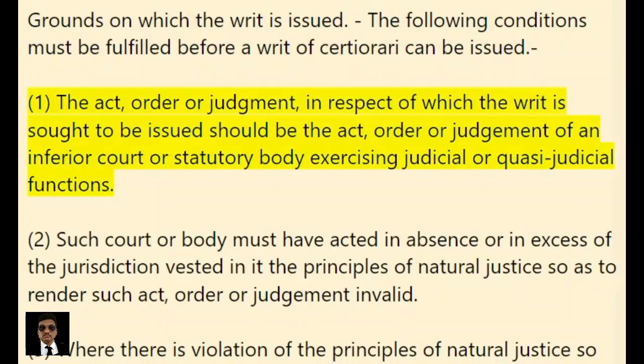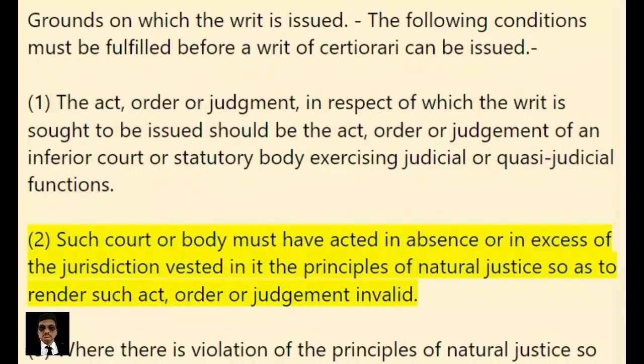1. The act, order or judgment in respect of which the writ is sought to be issued should be the act, order or judgment of an inferior court or statutory body exercising judicial or quasi-judicial functions. 2.